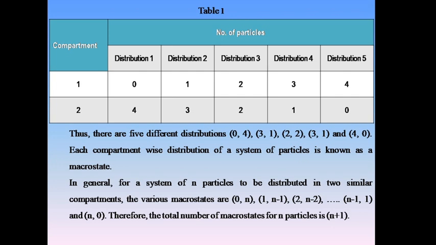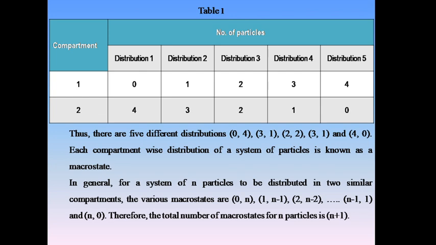In general, for a system of n particles distributed in two similar compartments, same as the above table, the various macrostates are 0 comma n, 1 comma n minus 1, 2 comma n minus 2, up to n minus 1 comma 1, and the last one is n comma 0.